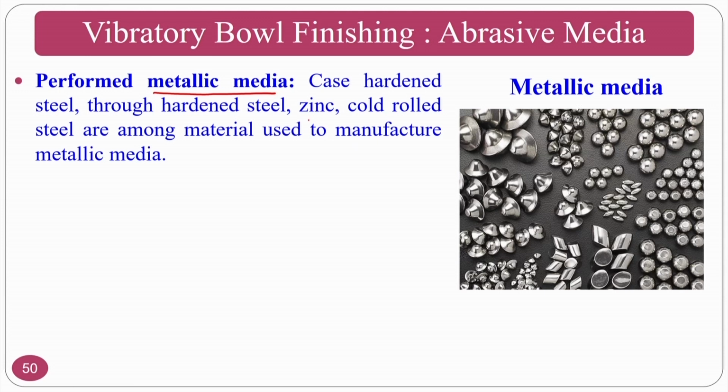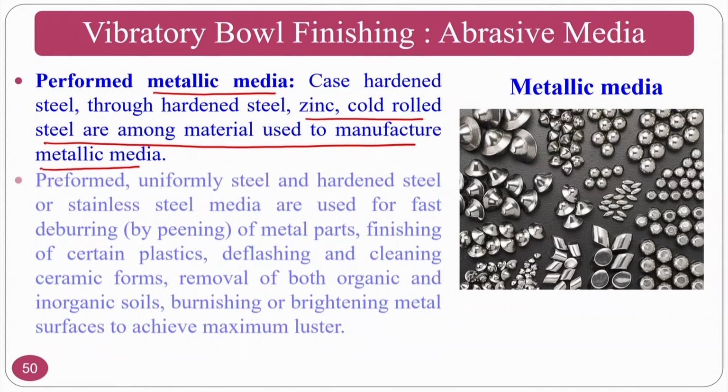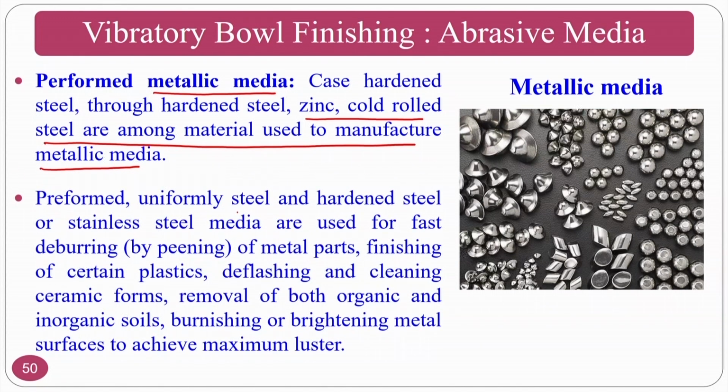Through hardened steel, zinc, and cold rolled steel are among the materials used for manufacturing of metallic media. That means hardened steel is commonly used for this metallic medium. Performed uniformly on the steel, hardened steel and stainless steel media are used for deburring applications.